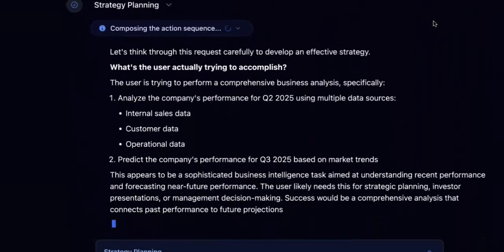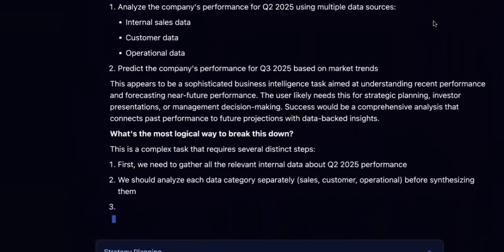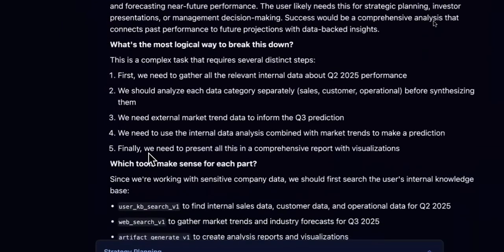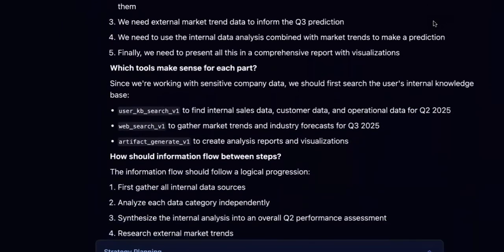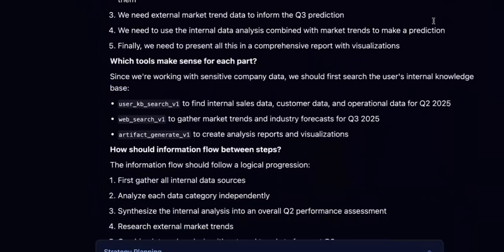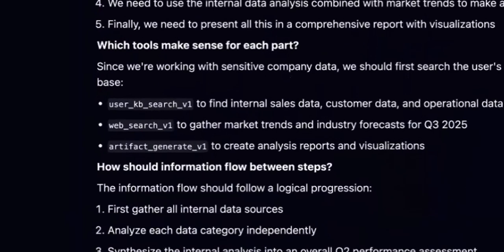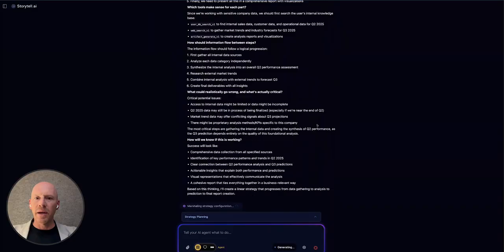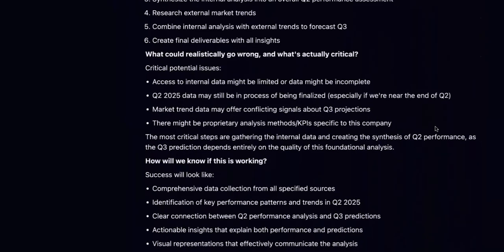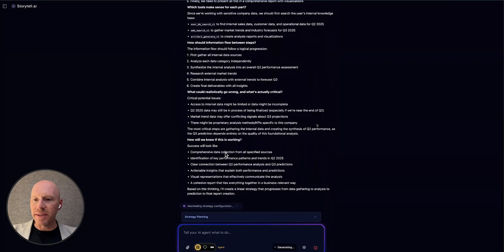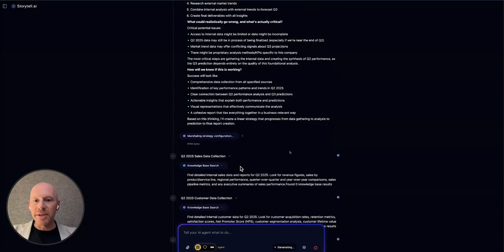Then, Storytell will plan a strategy, and it will figure out what are the ways to break it down and what tools it needs to call in order to run this strategy. For example, here you can see it's doing an internal search of the knowledge base of the internal data. It's doing a web search to gather market data, external data. Storytell looks at critical potential issues. How will we know if this is working? What does success look like with this answer?